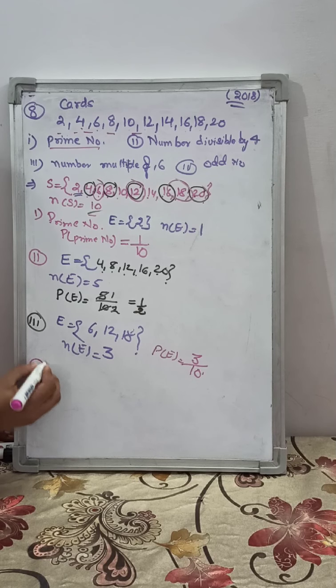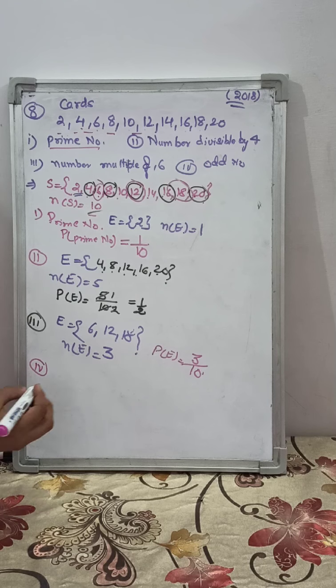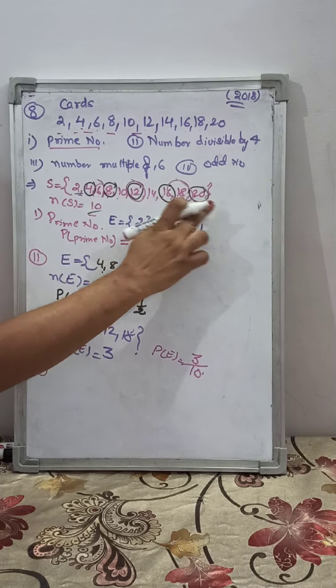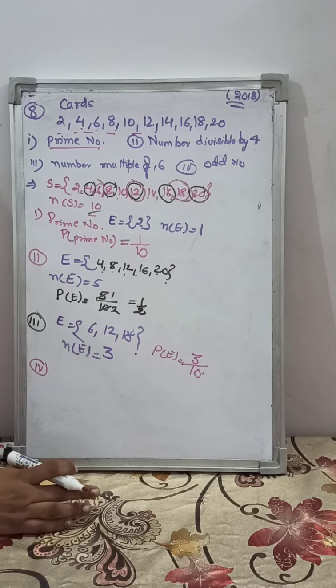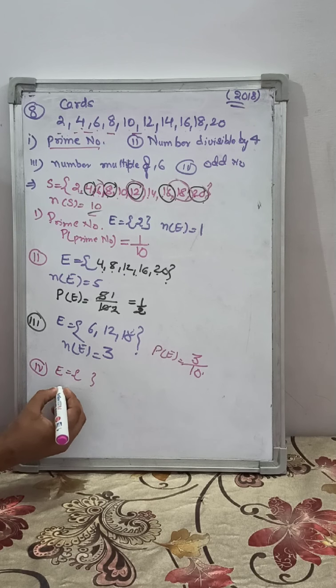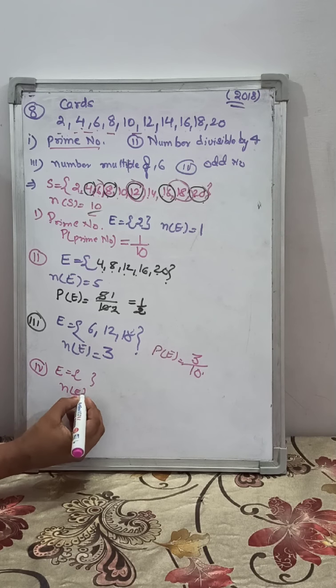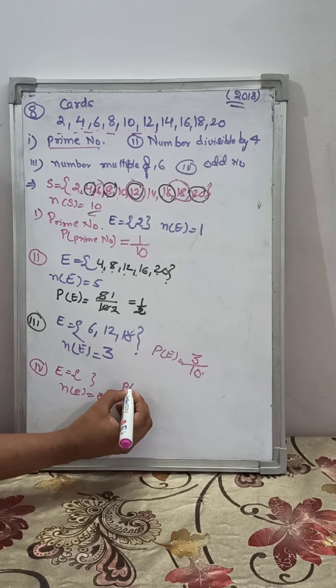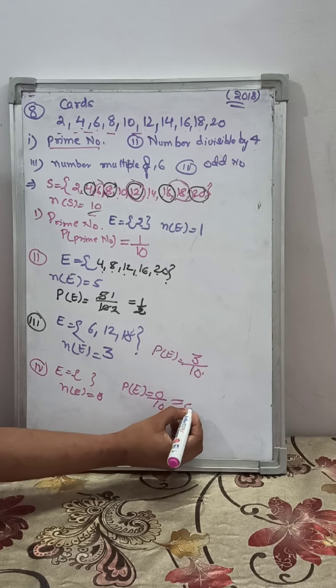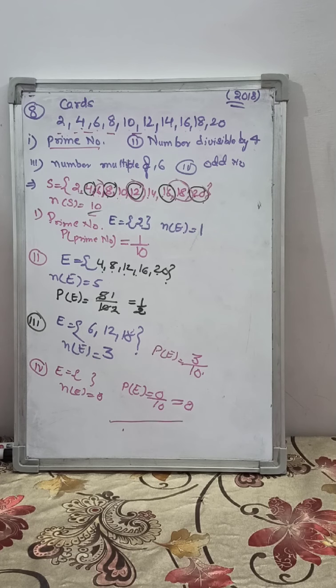Fourth part, odd number. We have to find the probability of getting an odd number. So let's check, is there any odd number? No. An odd number means a number which is not divisible by 2. So there is no odd number, so the number of elements in the event will be 0. So the probability of getting an odd number is 0 by 10. That will be 0. So this is the answer of question number 8.